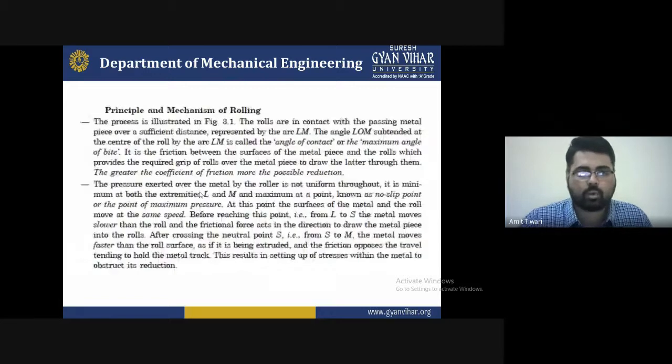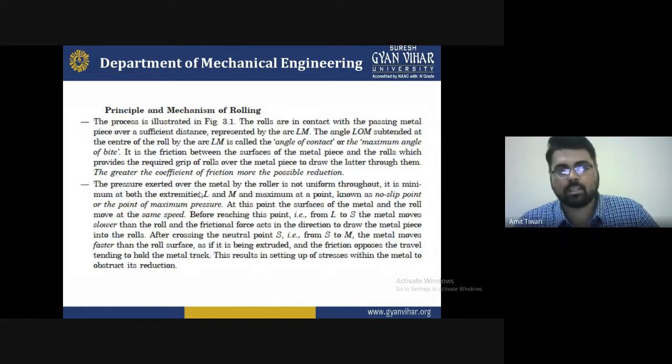So as you know, during the mechanism of rolling, first of all, there is a simple mechanism: you can select the I section bar, and at the bottom part you can apply one roller, and at the upper part you apply another roller, both running with the same RPM, high RPM or low RPM, depending on the diameter of the workpiece. Because if the diameter is too large, it needs higher speed or the maximum pressure force, in newtons, basically to reduce the diameter or to maintain a standard shape.